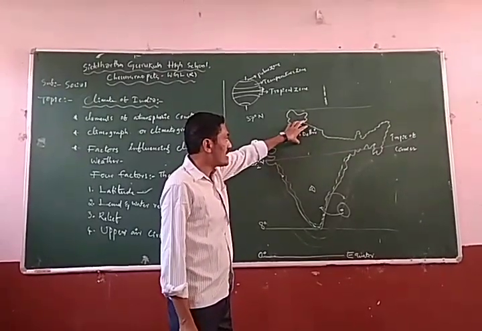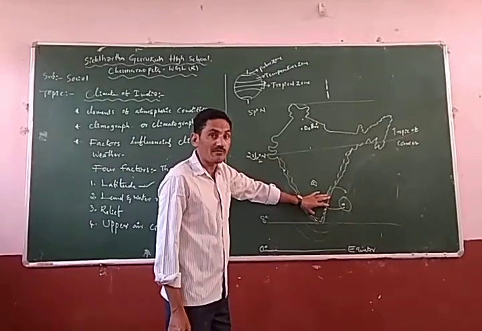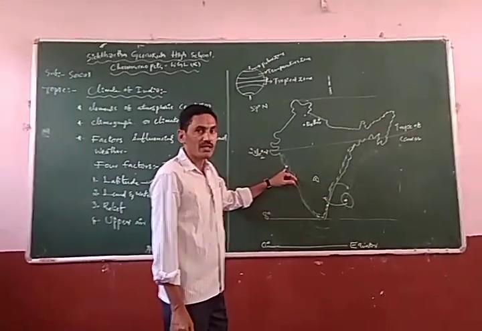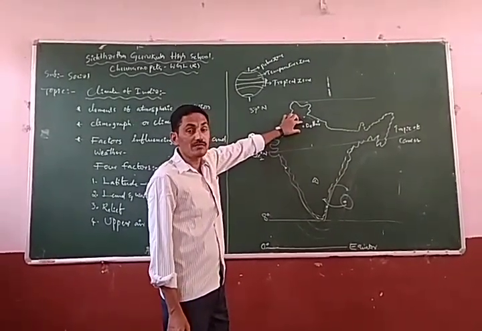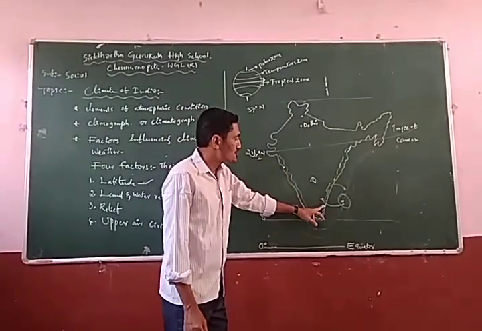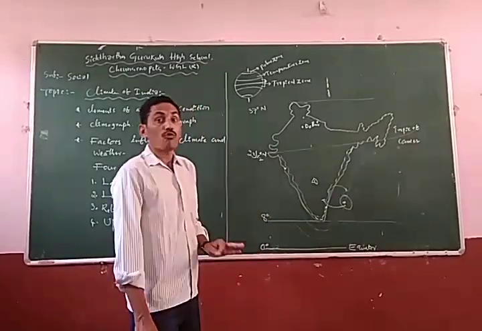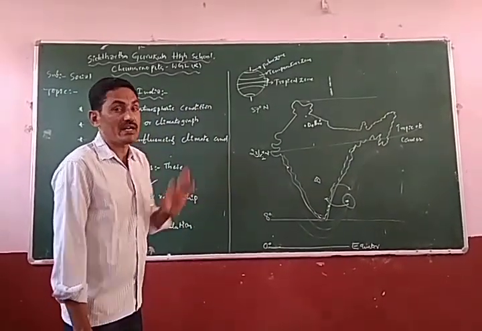At the time of summer, Delhi is too hot compared to the coastal areas, for example Chennai, Visakhapatnam or Mumbai. Delhi receives higher temperatures than Bombay, Chennai and Visakhapatnam. Why? Because the land and water relationship also impacts the climatic condition.